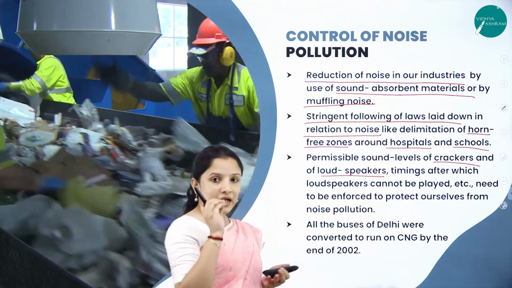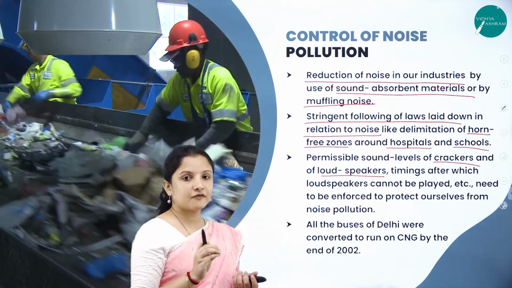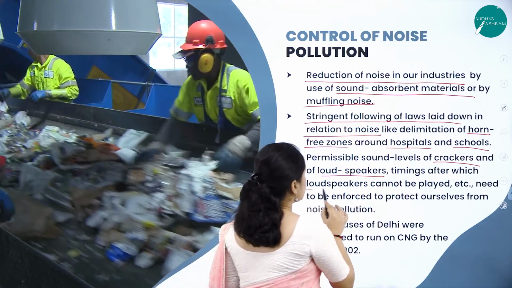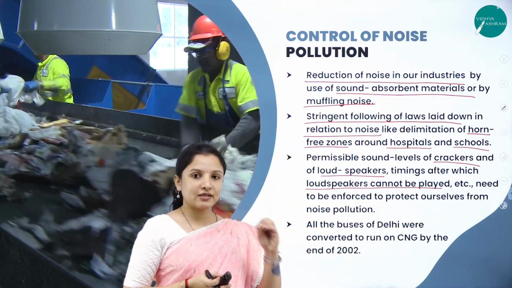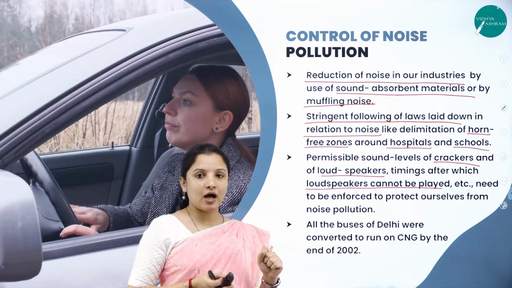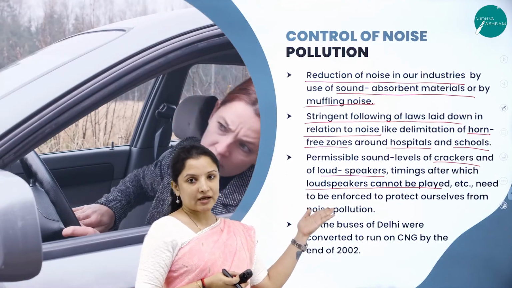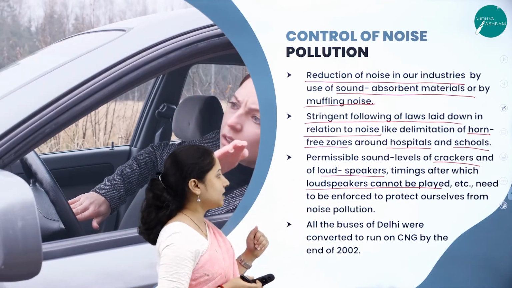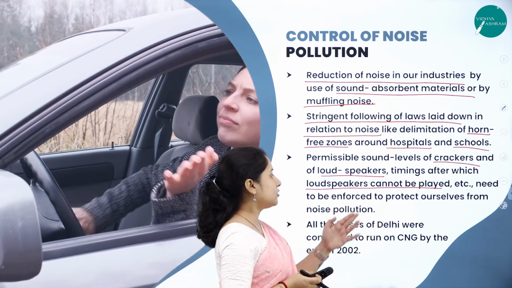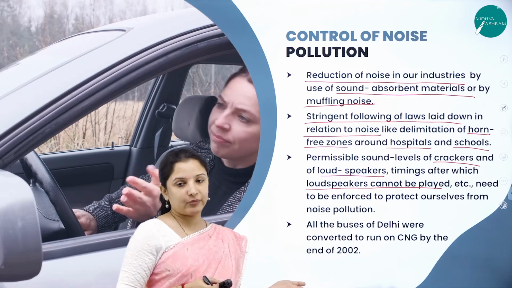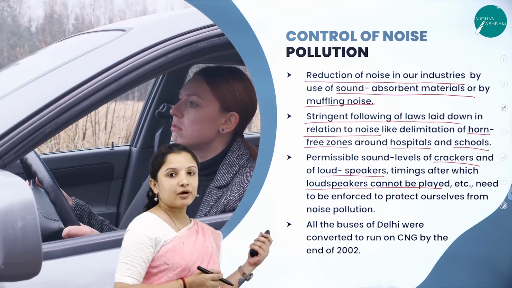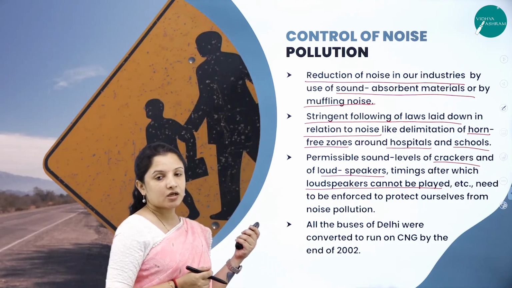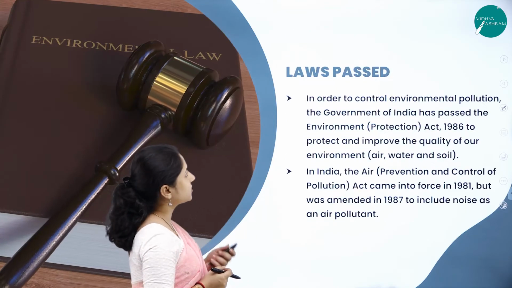Timing should also be given for bursting crackers and using loudspeakers. In the morning it is fine, but at night when the entire city is calm, you are not supposed to burst crackers or use loudspeakers. A lot of other laws have also been put forward to curb noise pollution. So this is about the control measures that can be taken to control noise pollution.